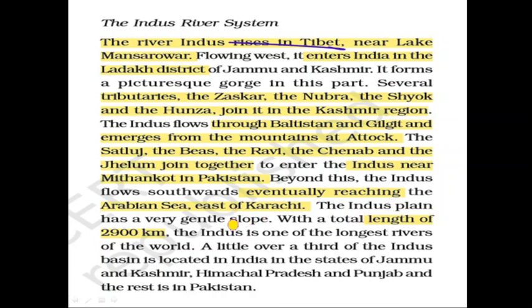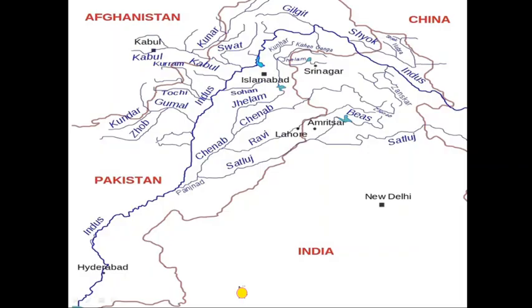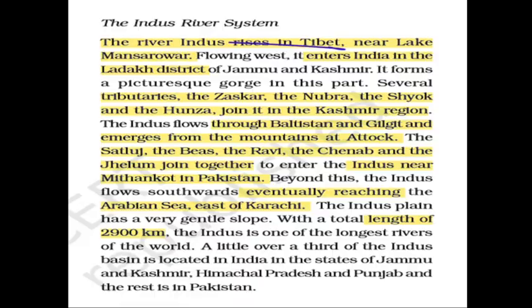The Indus plains have a very gentle slope, with a total length of 2900 km. The Indus is one of the longest rivers of the world, and a little over a third of the Indus basin is located in India, in the eastern parts of Jammu and Kashmir, Himachal Pradesh and Punjab, and the rest in Pakistan. So this portion lies in India and this in Pakistan.